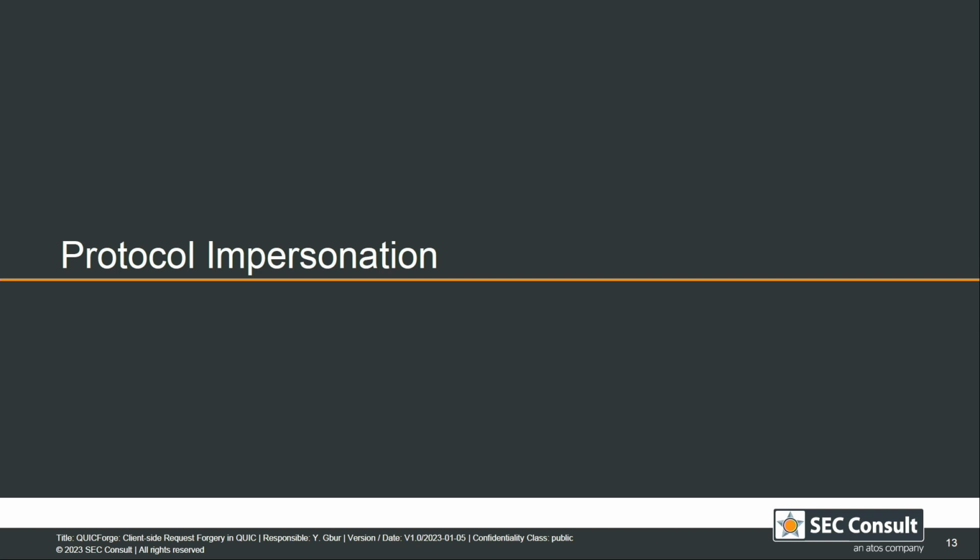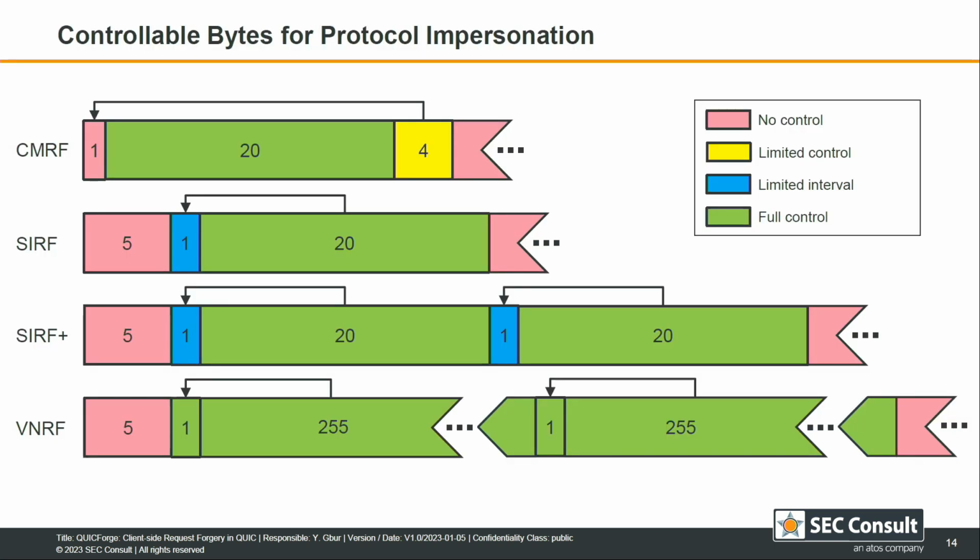So, talking about what we can do with that, first we looked at protocol impersonation. The goal here was that we trick the target into thinking it's receiving another protocol. And therefore we looked into the controllable byte space we have, so we were looking at the headers of QUIC. And here we were focusing only on the unencrypted parts. There might be some cryptographic attacks as well, but in this scope we only looked at the unencrypted header fields.